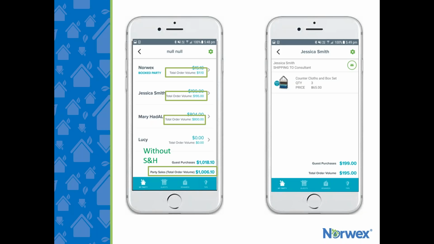A nice feature is that the orders show a picture of the item ordered, and this is going to be great if you send your order to be delivered to the host. They can easily see what the guests have actually ordered and have an image of the product to match with the order when it arrives.